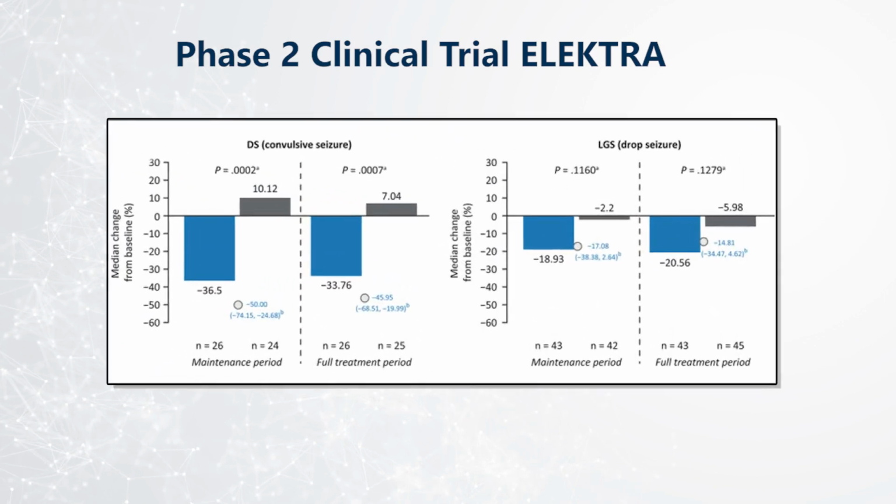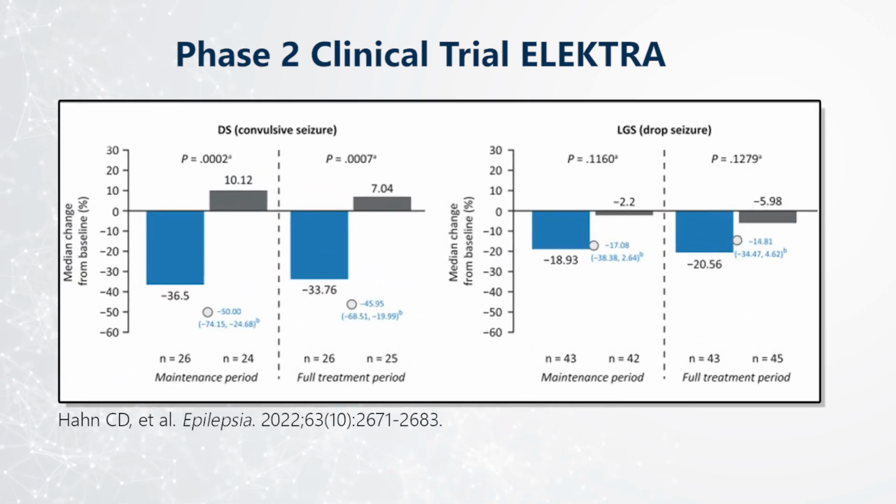The Phase 2 clinical trial ELECTRA examined the use of soticlestat in patients with Dravet or Lennox-Gastaut syndrome aged 2 to 17 years old. The results revealed a statistically significant reduction in seizures from baseline compared with placebo in Dravet syndrome. However, patients with Lennox-Gastaut syndrome did not show statistically significant reductions.